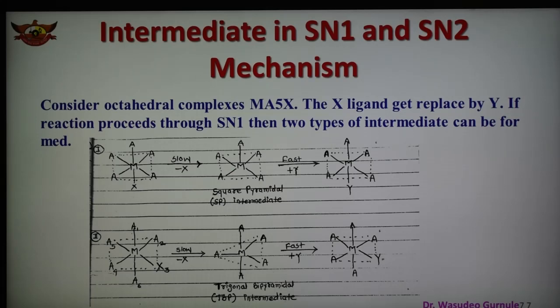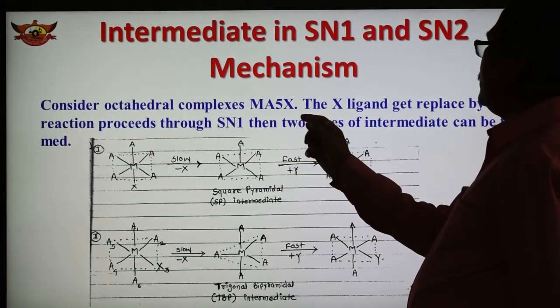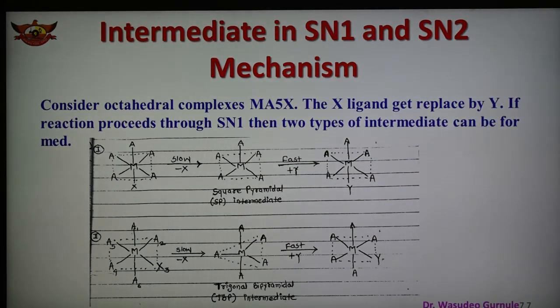If X is a ligand replaced by Y, another ligand, and the reaction proceeds through SN1, then two types of intermediate can be formed. What are the two types of intermediate?